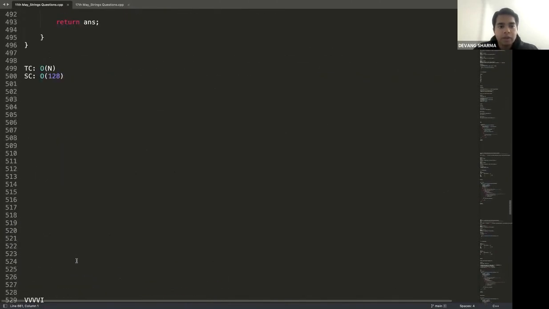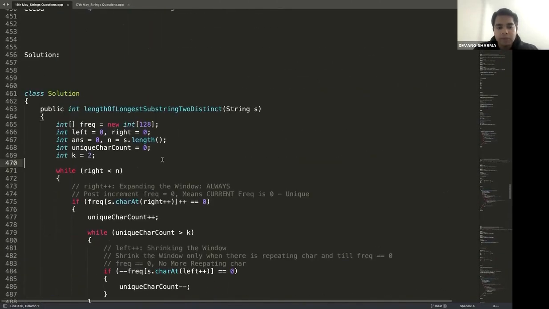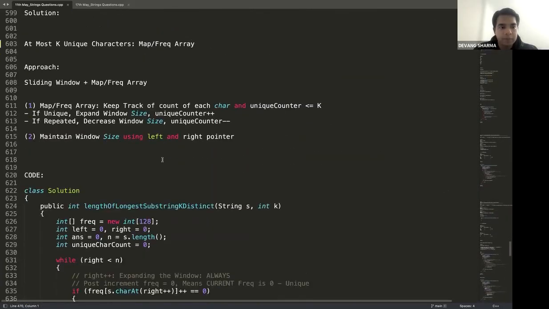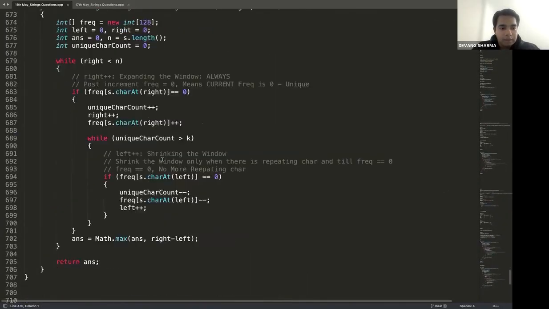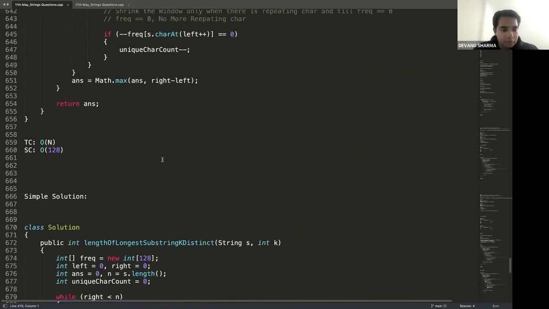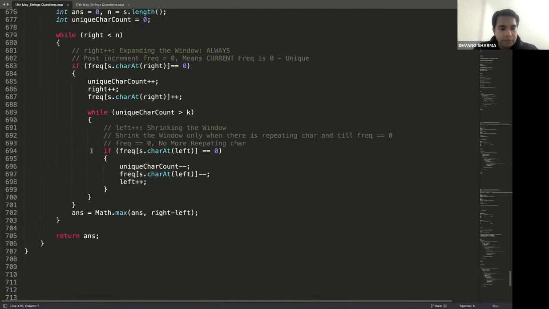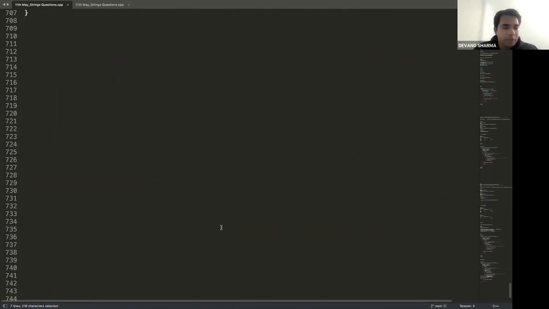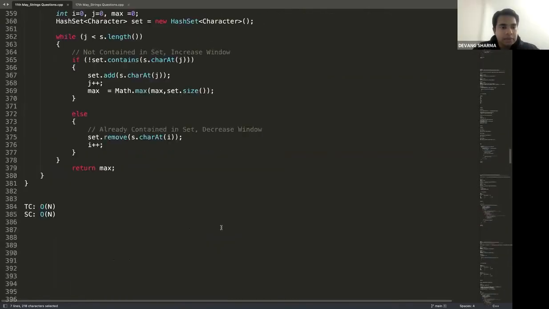Same piece of code. We put k equal to 2 here and we have solved the variation for this one as well. All right. Then we move on to, this was a solution. I think there is one more solution, a simple solution which we have implemented in terms of this. Both solutions are the same. These were the questions that we have discussed till the last class.